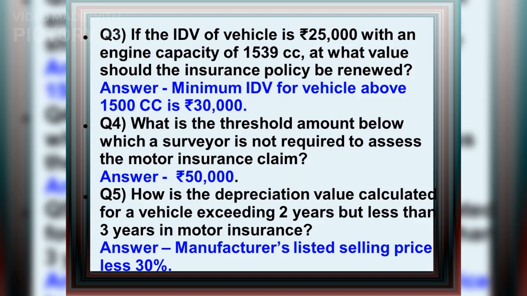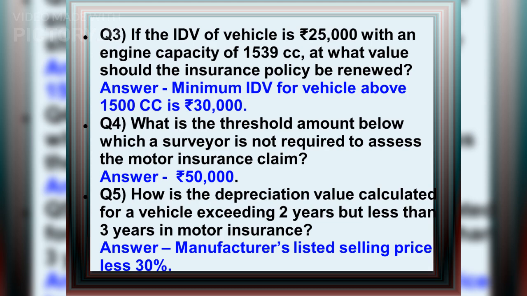Q3. If the IDV of vehicle is 25,000 rupees with an engine capacity of 1,539 cc, at what value should the insurance policy be renewed? Answer: Minimum IDV for vehicle above 1500 cc is 30,000 rupees. Q4. What is the threshold amount below which a surveyor is not required to assess the motor insurance claim? Answer: 50,000 rupees.